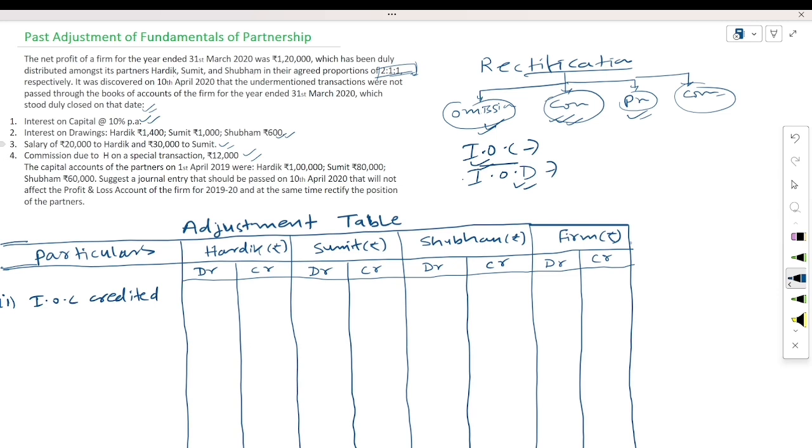See here, interest on capital is 10%. The capital amounts are also given: 1 lakh, 80,000 and 60,000. 10% of 1 lakh means 10,000, so here we will write 10,000. 10% of 80,000 means 8,000 here, and 10% of 60,000 means 6,000 here.